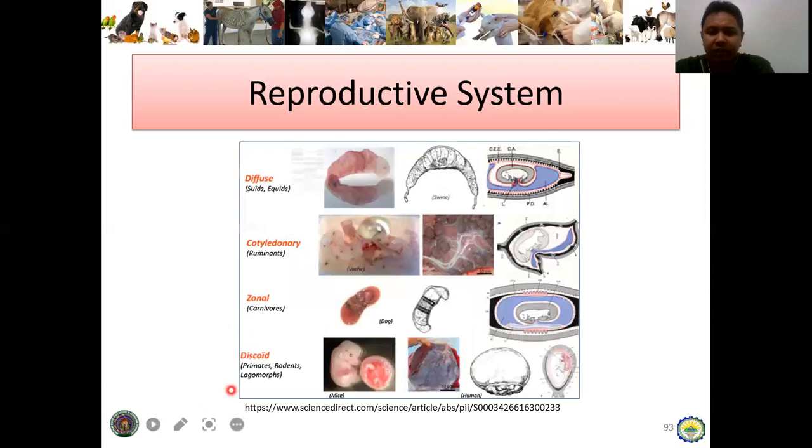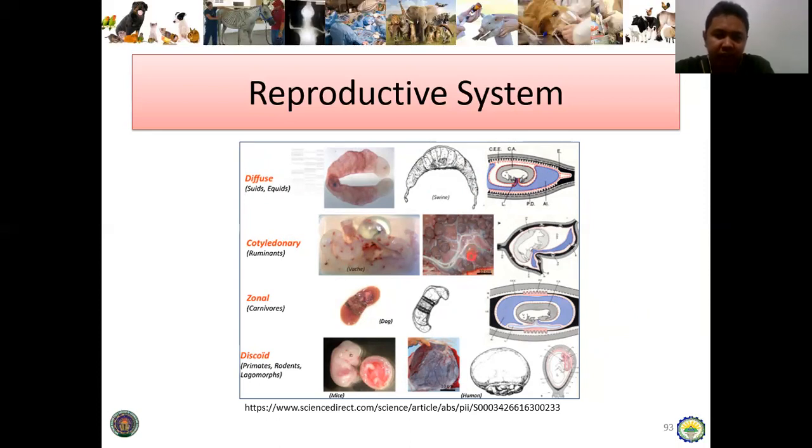Okay? Okay. Let's proceed to the types of placenta in different farm animals. For the suids, or the pigs, and the equines, or the horse, the type of placenta is diffuse. So that is what you will see in actual. And then for the ruminants, it is cotyledonary. That is why when you see the afterbirth, there are round structures, and those are actually the cotyledons.